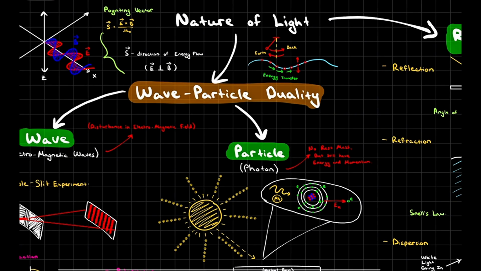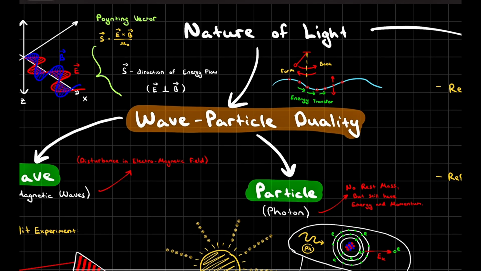Good day, students. Today we're going to talk about light and what it actually is. We're going to talk about the physical aspects of light and delve into the introduction of ray optics and solve some problems on that as well, of course. So let's start from our first topic, which is called the nature of light.